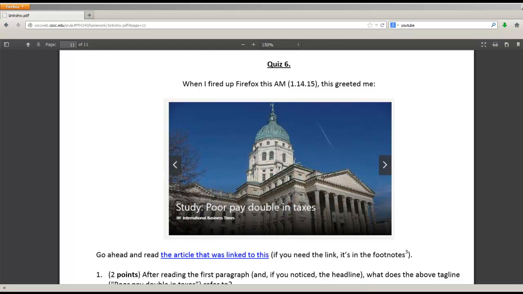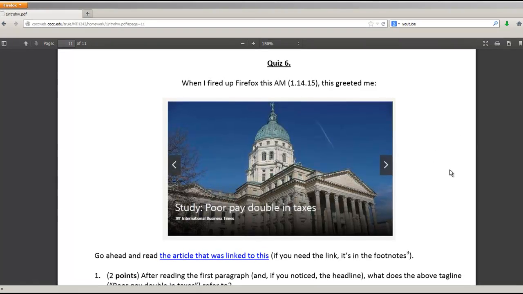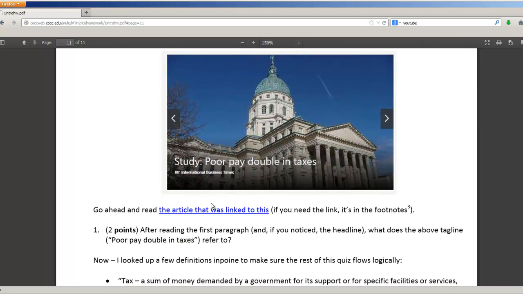Hey everybody! The purpose of this video is to get us some solutions to the "poor pay double in taxes" quiz that greeted me a couple days ago. Anyway, I told you to go ahead and read this article, and we'll get to that in a second. It says, after reading the first paragraph, and if you notice the headline, what does the above tagline, "poor pay double in taxes," refer to?